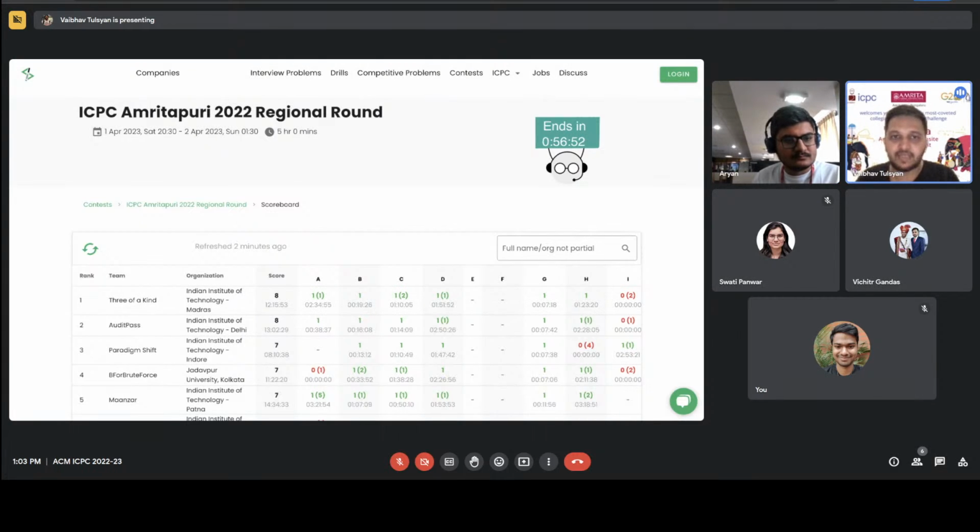And probably next time we can also show pieces. Someone in the comments is asking whether Paradigm Shift is from first year. I want to clarify that one of the guys whom I met in the same Bangalore regionals three years ago was in school back then, participating in ICPC for schools. He is probably the one from the first year. His other teammates can be seniors as well, so we don't really know who they are. That year they won the ICPC for schools, which used to happen.